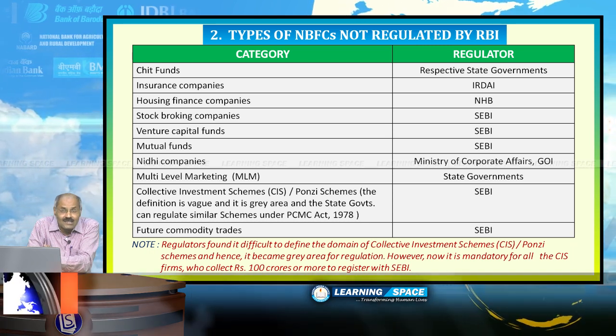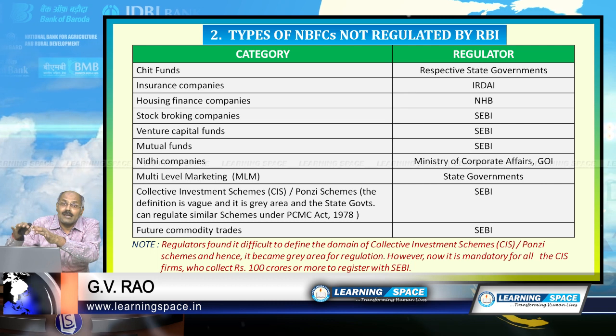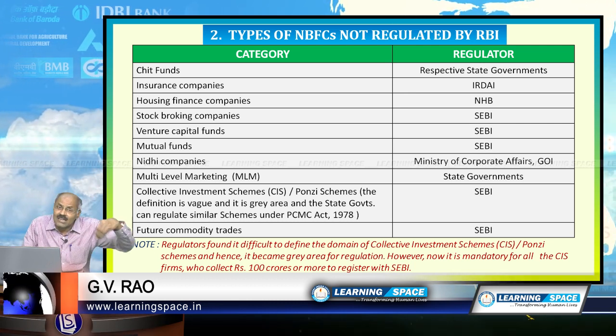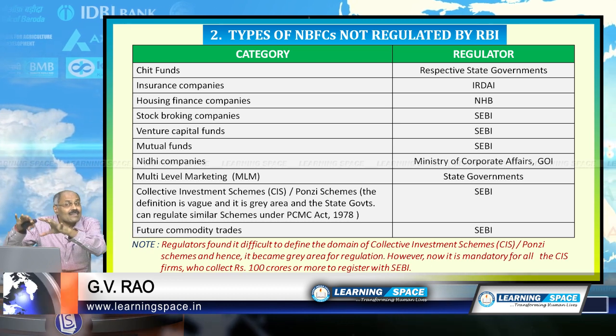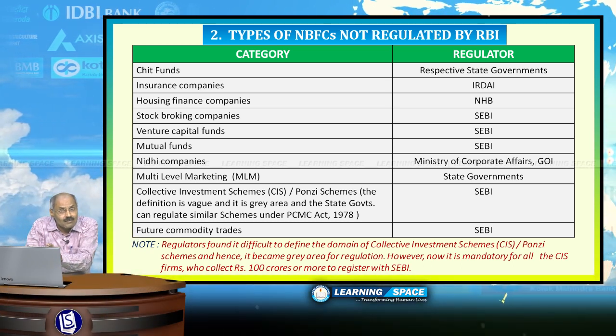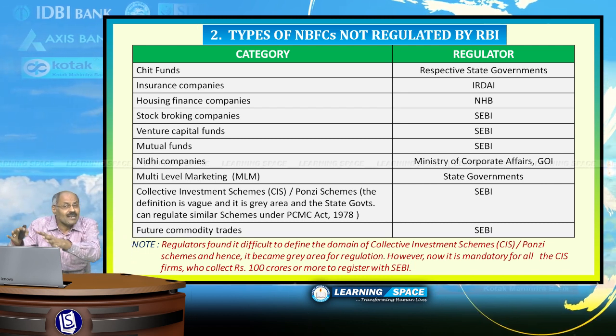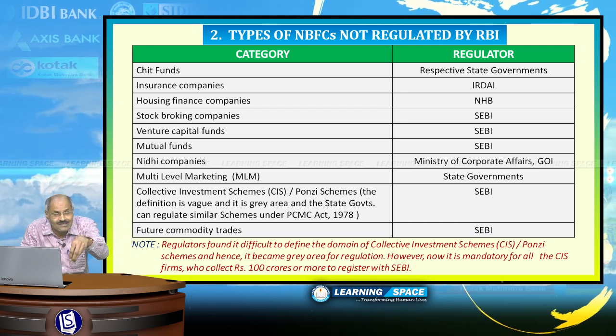When it concerns housing finance, the regulator is the National Housing Bank. When it concerns insurance business, the regulator is IRDAI. When it comes to chit funds or multi-level marketing, the regulator is the respective state governments.